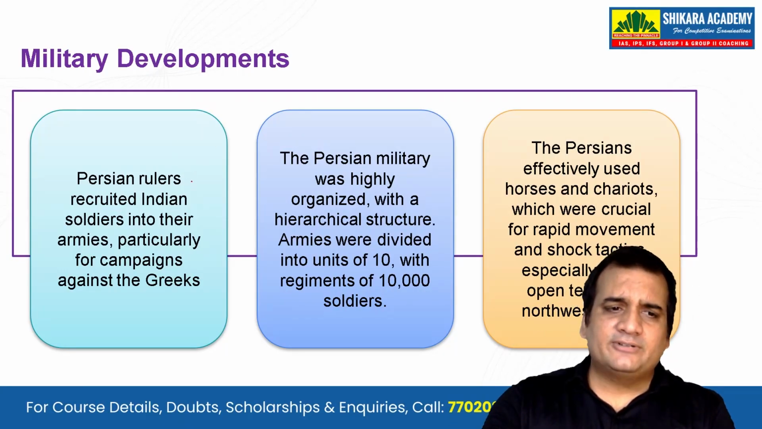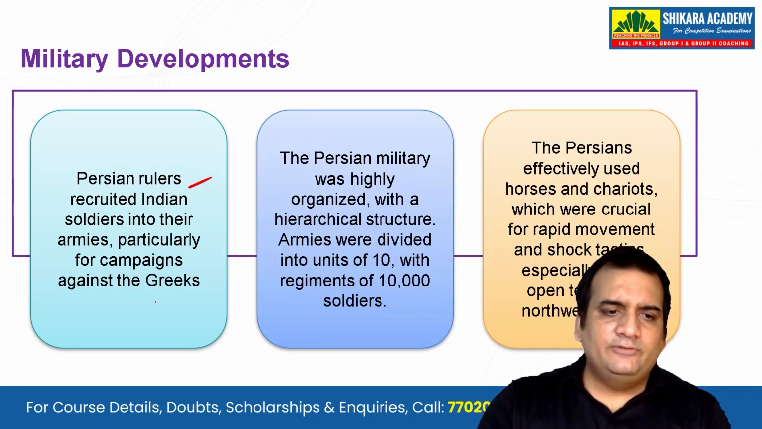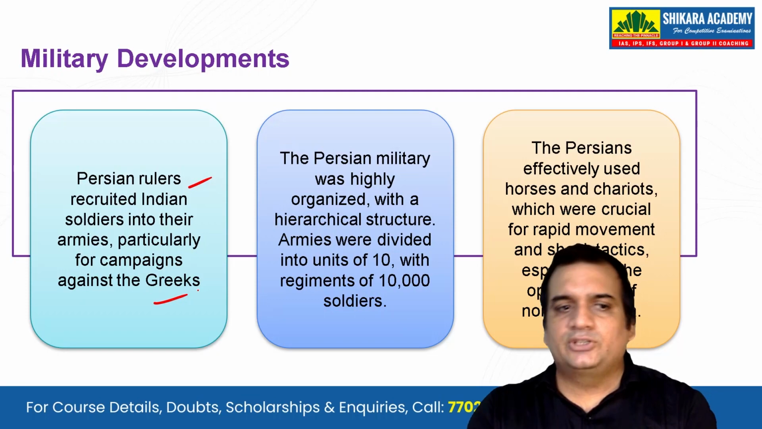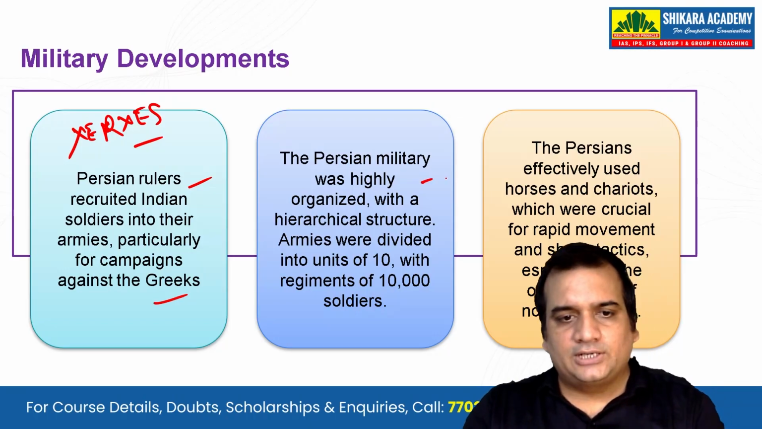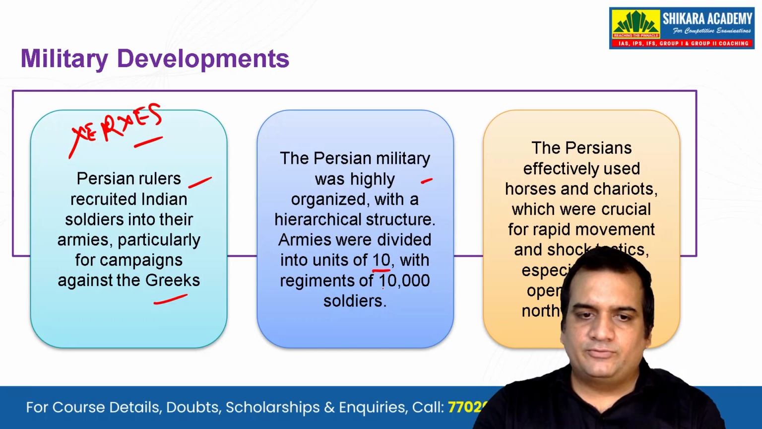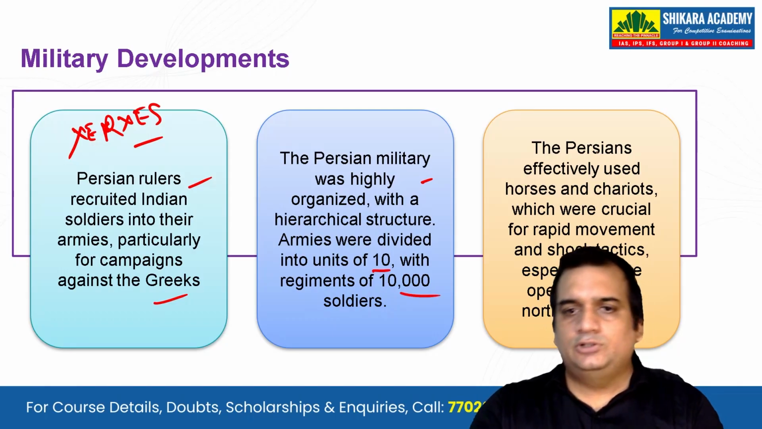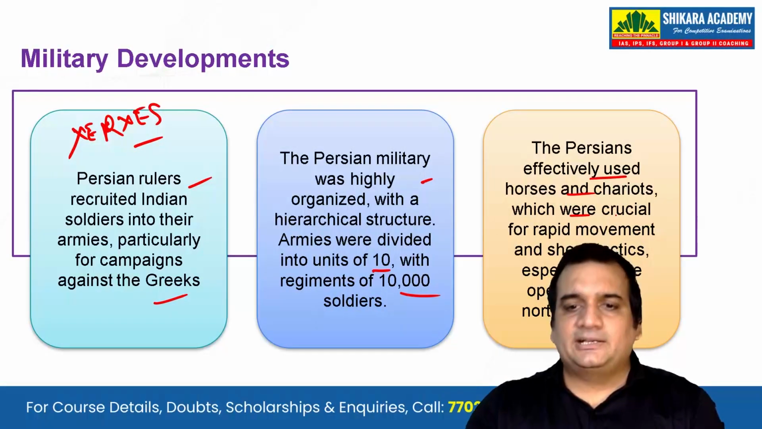What about the military development? Persian rulers included Indian soldiers in their armies, particularly for campaigns against the Greeks, and this we saw at the time of Xerxes. Please remember that. And the Persian military was highly organized with a hierarchical structure. Armies were divided into units of 10 with regiment of 10,000 soldiers. The Persians effectively used horses and chariots, which were crucial for rapid movement and shock tactics, especially in the open terrain of northwest India.